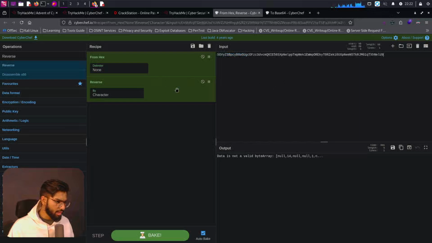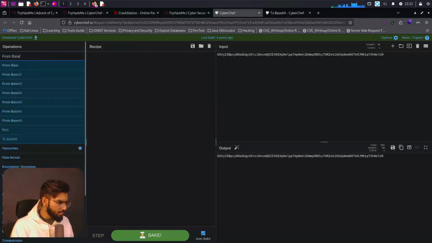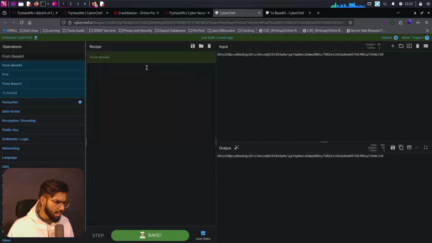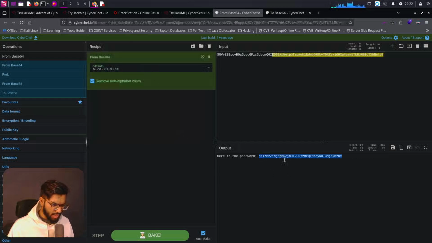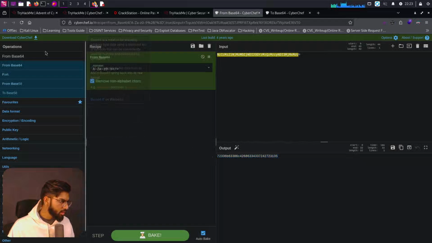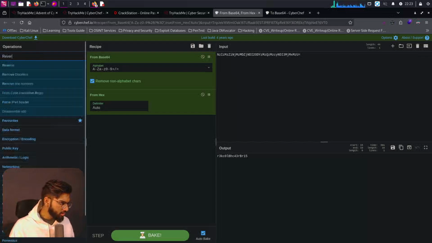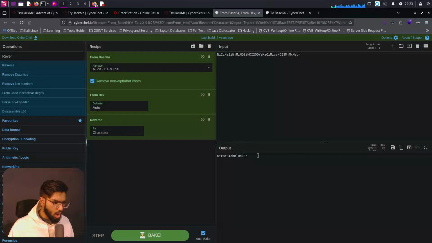So let's put all of them away and start from the beginning. Say from base64, drag it, drop it. So it says here's the password, and I get the password there. Let's replace this there. So we get the hexadecimal characters there. Now let's call for from hex, drag it, drop it. We get the content there. Now let's say reverse, drag it, drop it. Oh yeah, now we get it. So there was something wrong with that. Again, I can't read that.